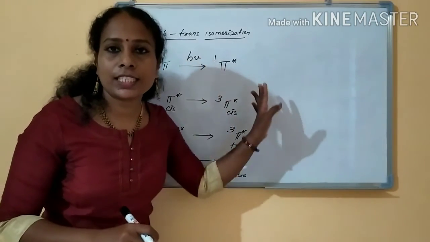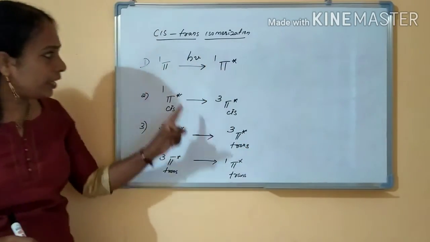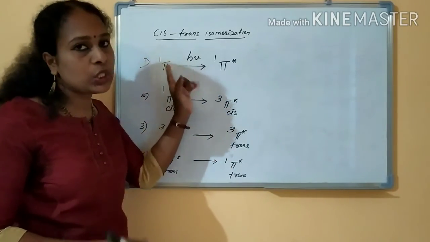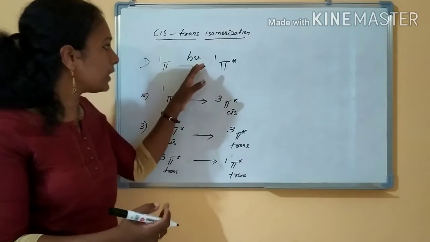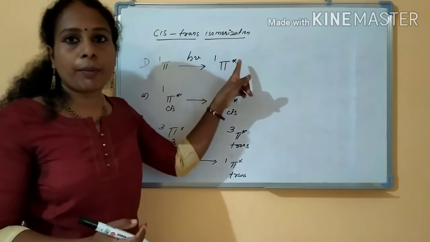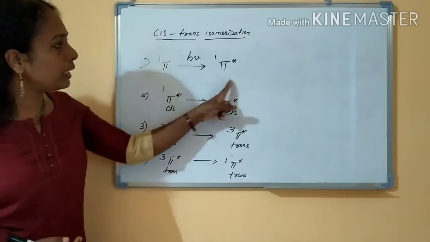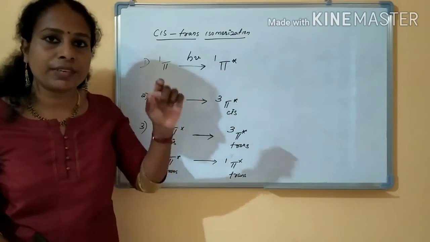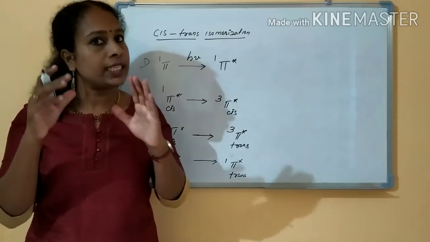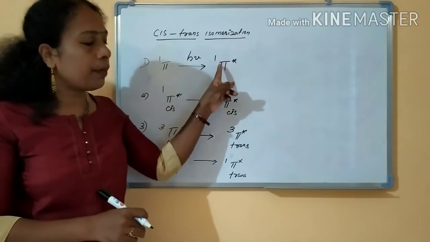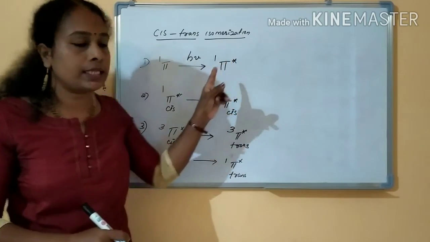Cis-trans isomerization, this is the summary. Whatever I have said, I have written here. It is in the ground state. We have given h nu of energy, photochemical energy. Then what will happen? Under photochemical conditions, it is going to the excited state, right? So the pair of electrons are singlet. If it is in the ground state, the electrons are usually in the singlet state, right? This singlet state, what will happen? It will go to the excited state, right?